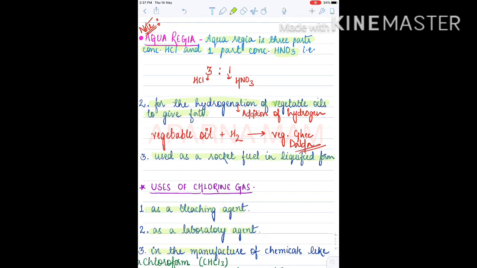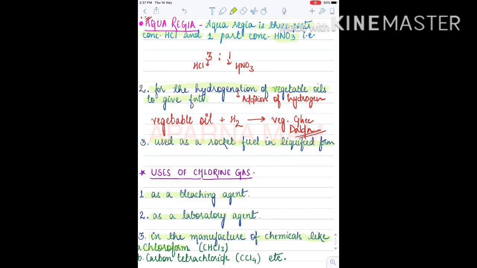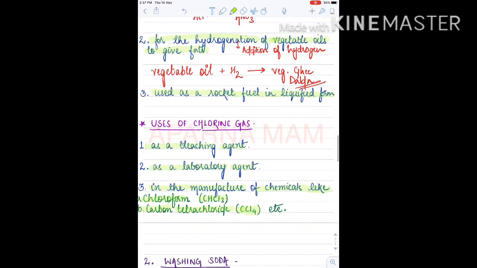It is also used in the manufacture of chemicals like chloroform, whose formula is CHCl3, and carbon tetrachloride. Carbon is C and tetrachloride means 4 chlorine, so the formula is CCl4. So this is all about sodium hydroxide, its preparation and uses.